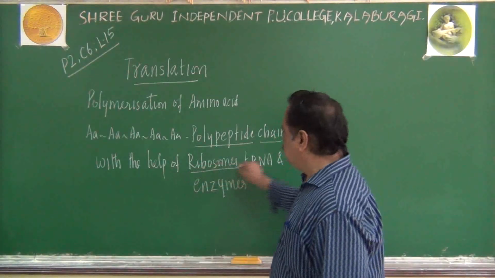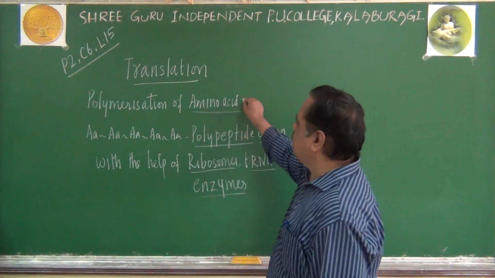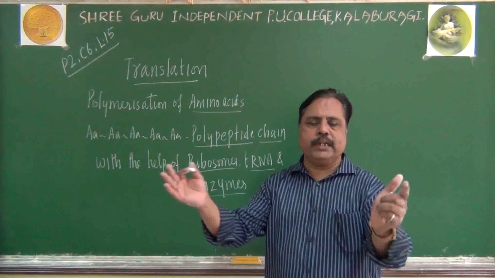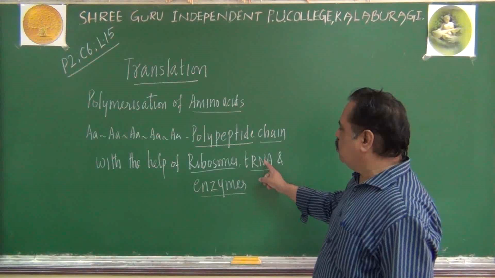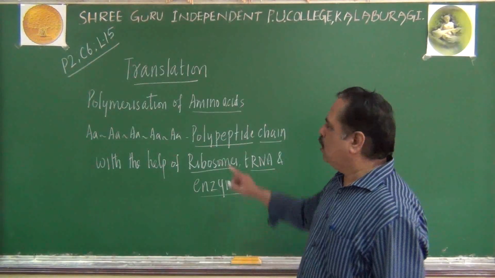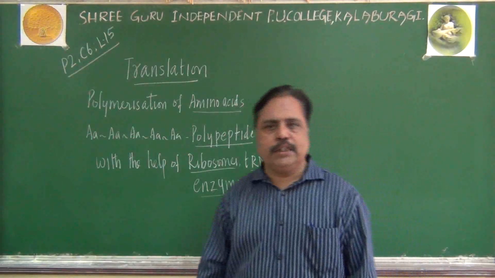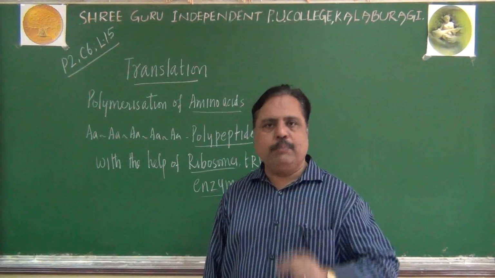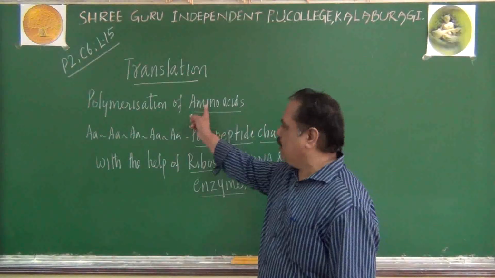You need ribosome, you need tRNA and enzymes. Of course, amino acids are there. So polymerization of amino acids with the help of ribosome, tRNA and enzymes to get a polypeptide chain is called translation. You are getting a polypeptide chain by using amino acids as the raw material.